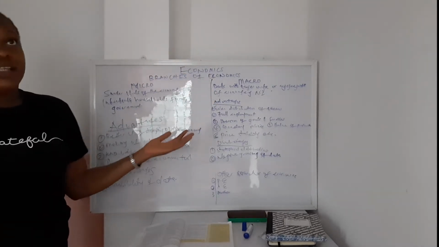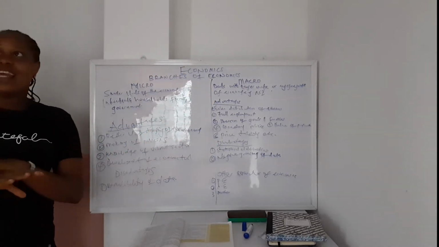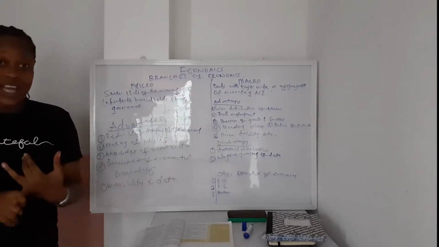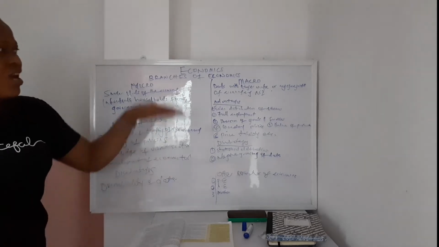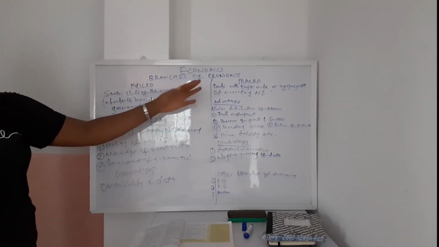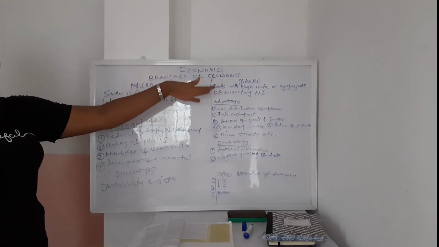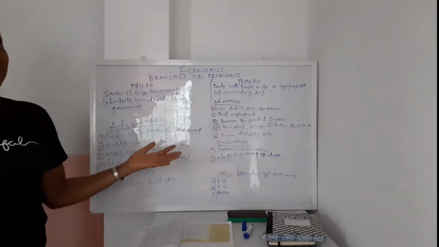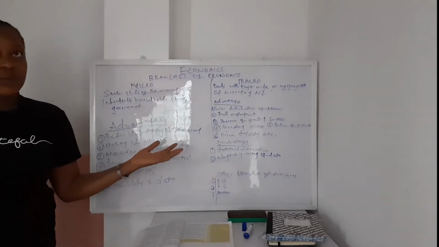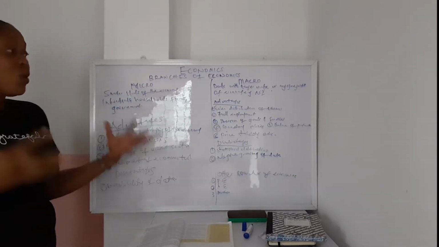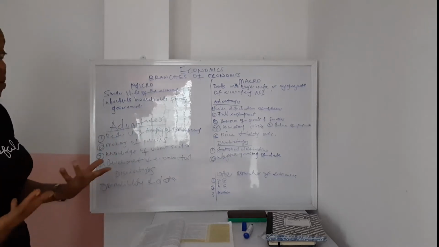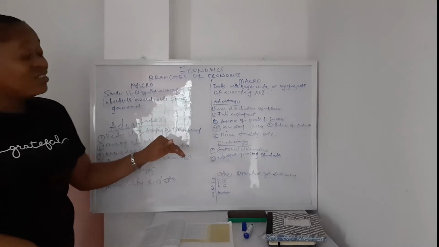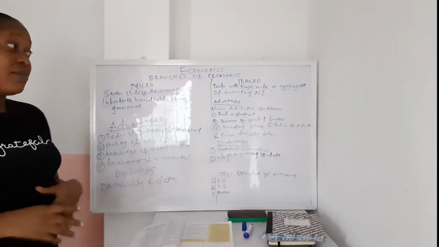Then full employment. Yes, some parts of the country, the unemployment rate is so high. People are underemployed, people are not employed. So it's as a result of not using the macro principles very well. That's why we have a deficiency in those areas. Provision of goods and services: with good micro and macro principles, everything goes around within the country, within the economy. Then the monetary policies, that has to do with the CBN and how they regulate money in the economy, the banks and the money in the economy.